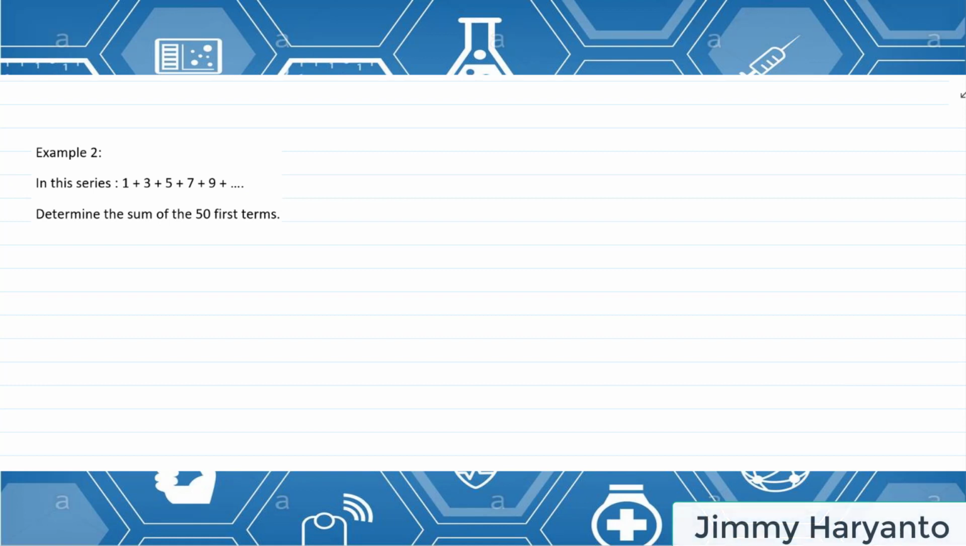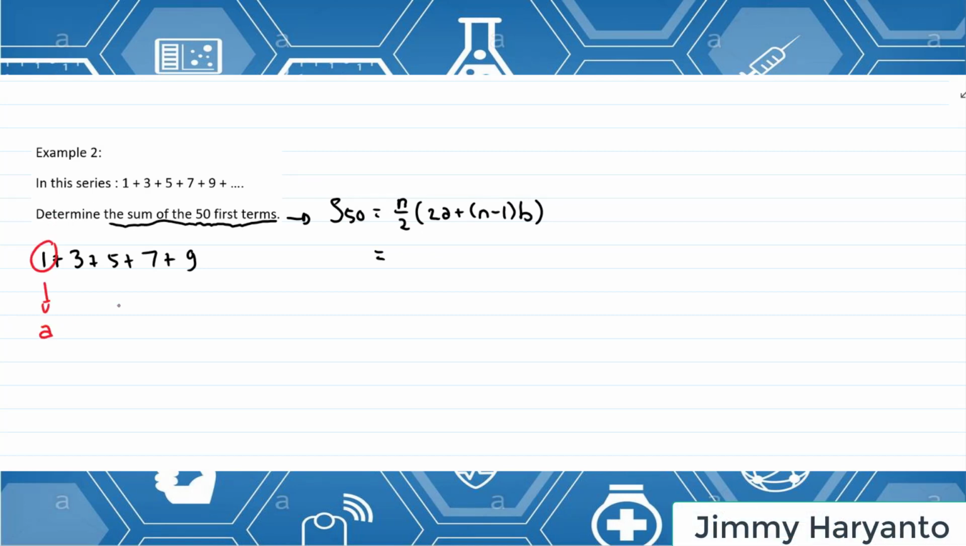Example 2. I have the same series 1 plus 3 plus 5 plus 7 plus 9, but this time it asks for the sum of the first 50 terms. So we have to find S50, yeah. S50, the formula will be n over 2 in the bracket 2a plus n minus 1 times b. Let's try to find it. First we need to prepare as usual the a. This is the a, and I have to find the b. The b will be 5 minus 3. 5 minus 3 equals 2.